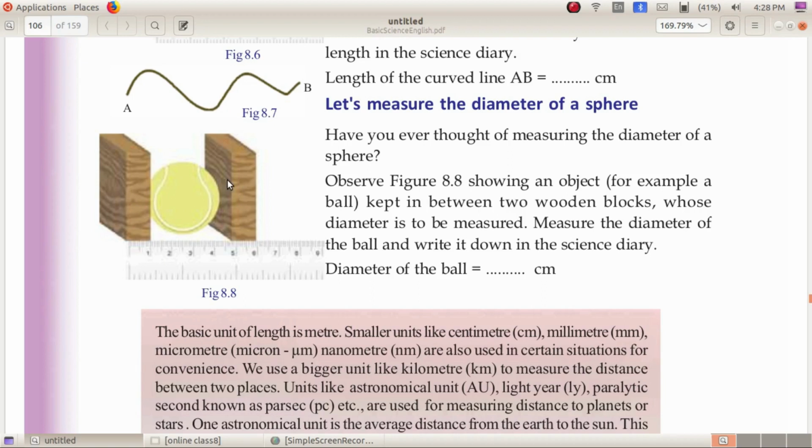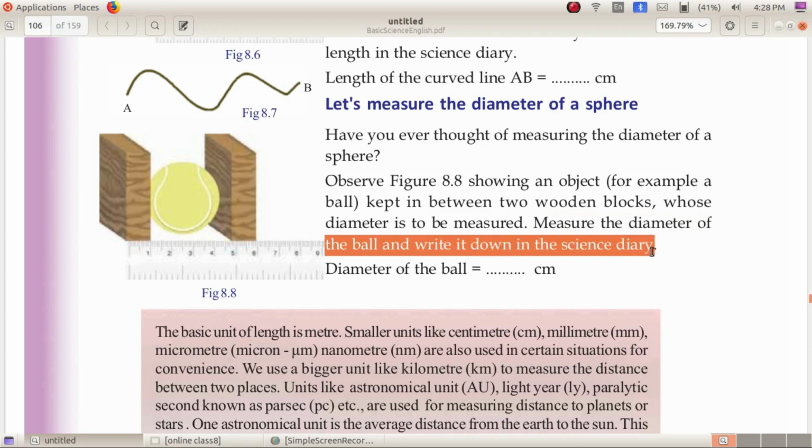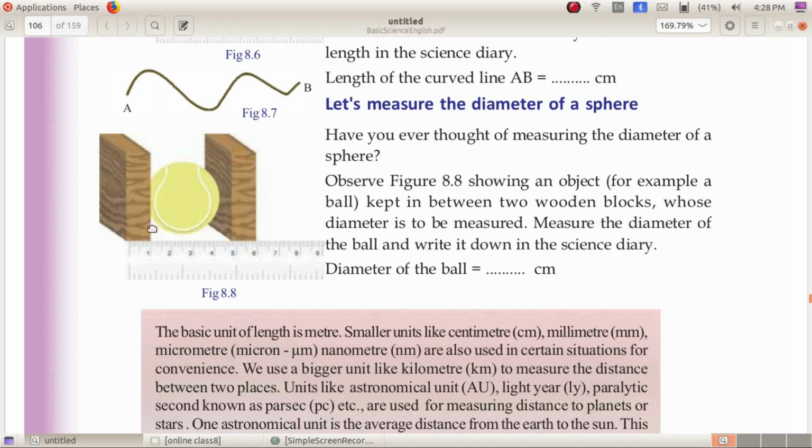Then measure the diameter of the ball and write it down in the science diary. We can easily measure this distance from this to this. The difference between these two markings will give you the diameter of this ball, and you can measure this and write it here.